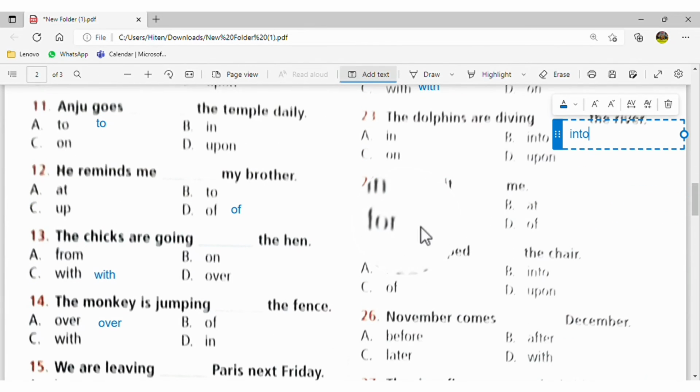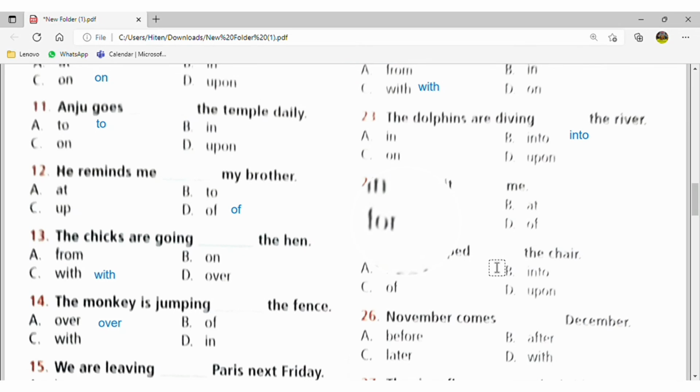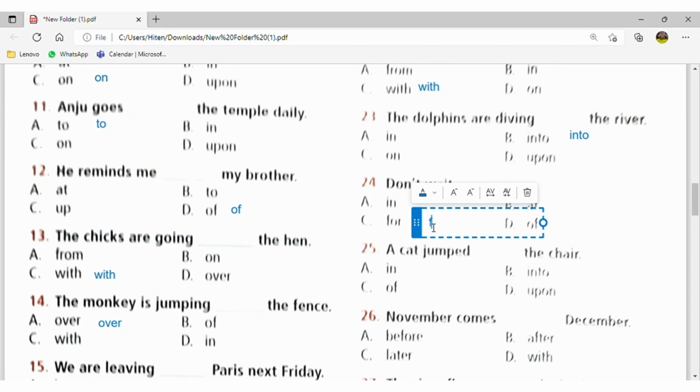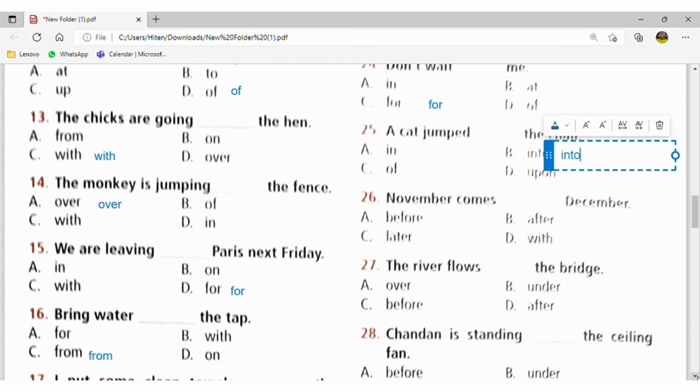Don't wait for me. Okay. Here the cat jumped into the chair. Very good. Okay. Now here comes the 26th question.